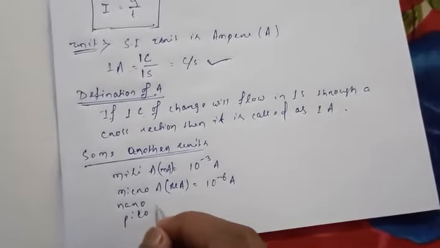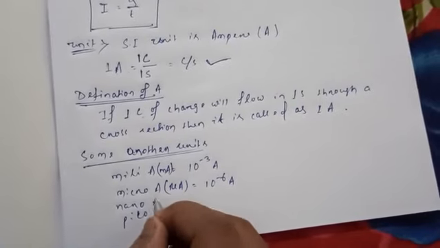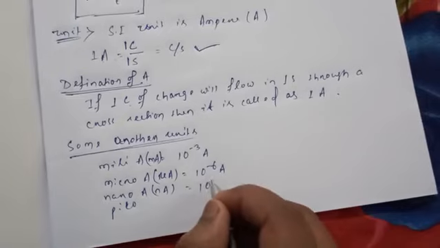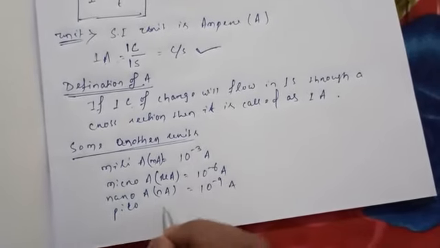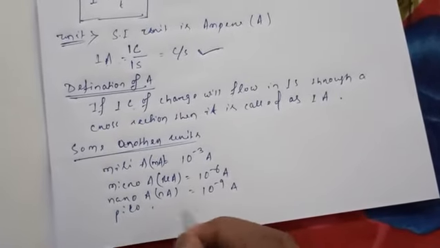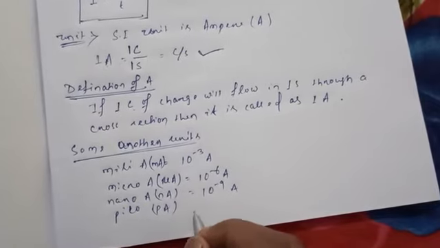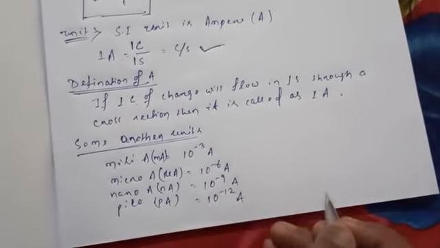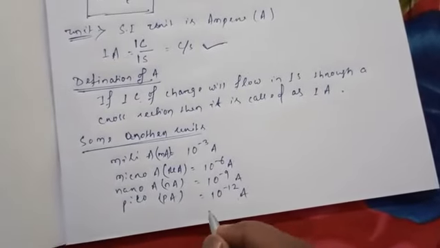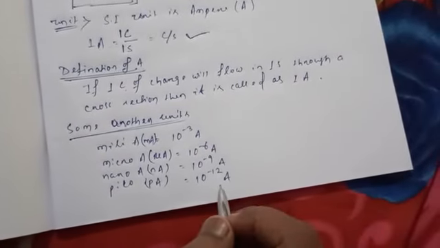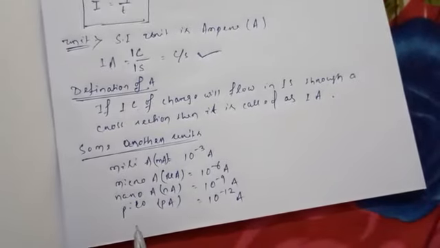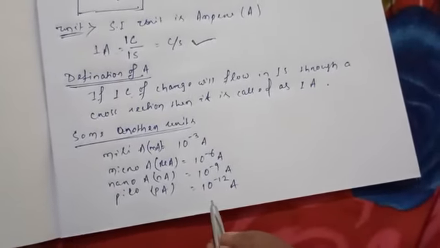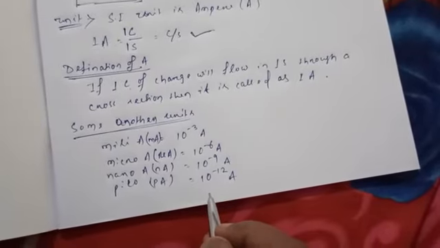A nanoampere, nA, is 10 to the power minus 9 ampere. A picoampere is 10 to the power minus 12 ampere. Femto is 10 to the power minus 15 and atto is 10 to the power minus 18. Understand?